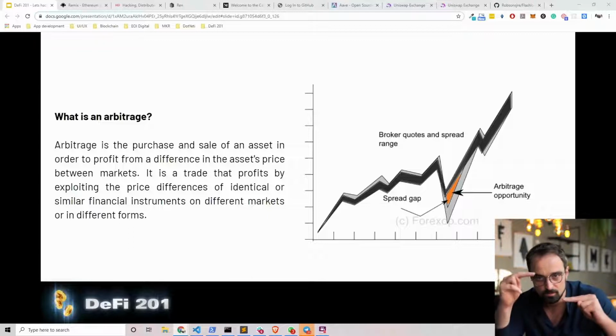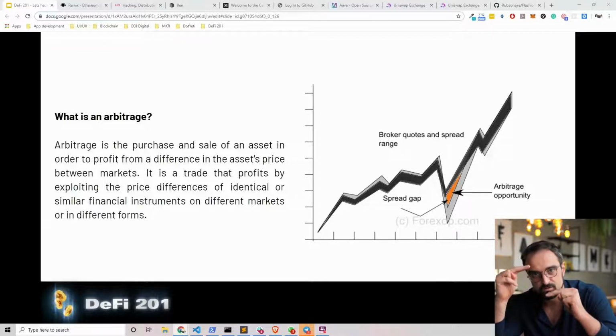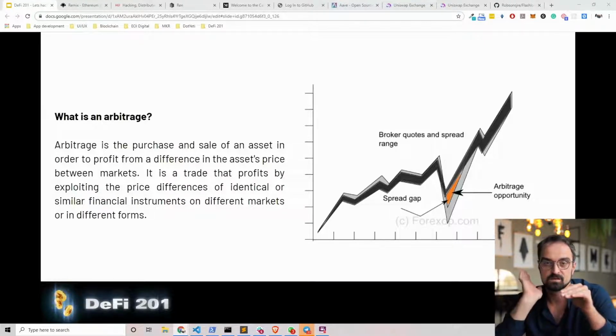This is a small arbitrage opportunity. You could buy Bitcoin on Coinbase, then withdraw the Bitcoin from Coinbase, then send your Bitcoin to Binance, sell the Bitcoin for